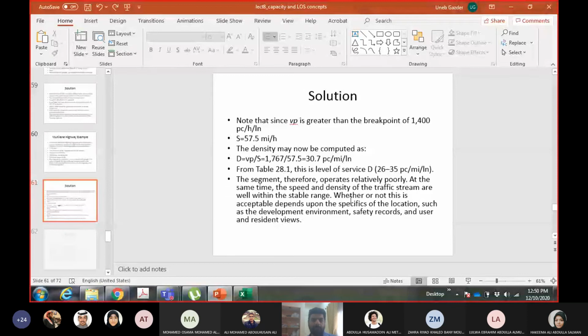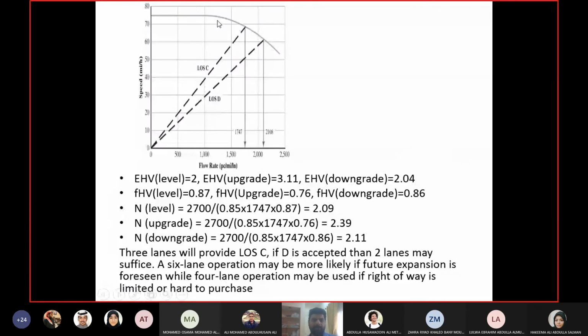This point is what? Breakpoint 1056. This speed is how much? 73.6. And then these values are ranging from 1056 to 2400. You will put these values in the equation, get the value of speed, and then plot them using this graph.